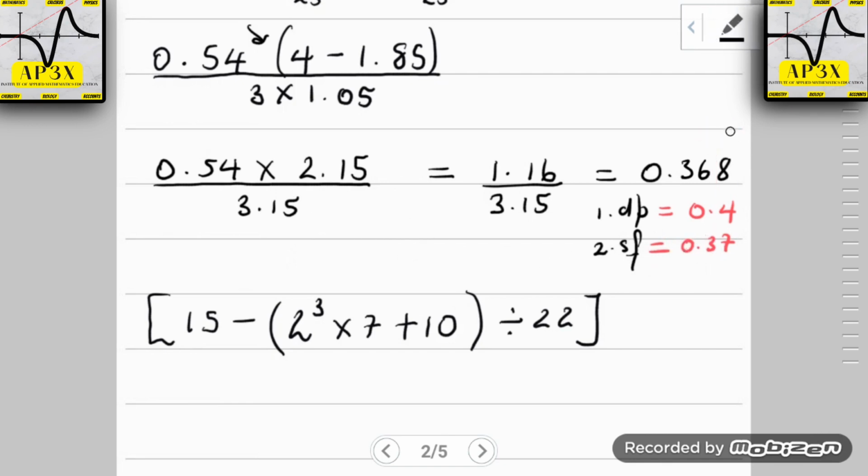Okay, and of course the question that practically every student did not get correct is converting this to standard form. Now please be reminded that standard form is the only form of approximation to which you are allowed to move your point. Now the problem that I find students having is that they either don't know which direction to move the point, or they don't know how many places to move. So as a reminder, you can definitely check out the tutorial on standard form that is on my old channel, or you can make a request down below. I'll make a video for you if this is a problem for all of you.